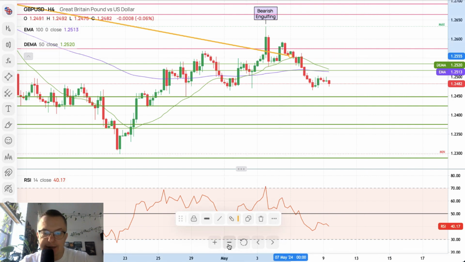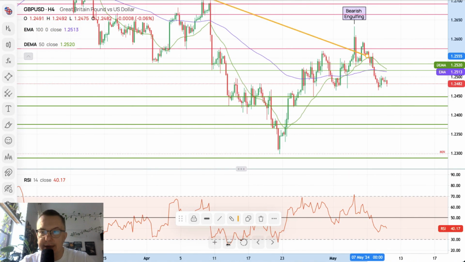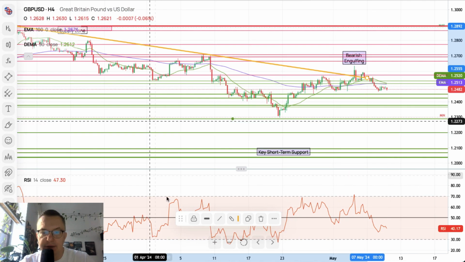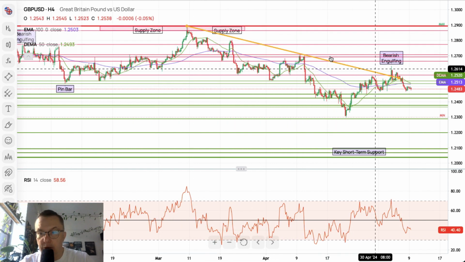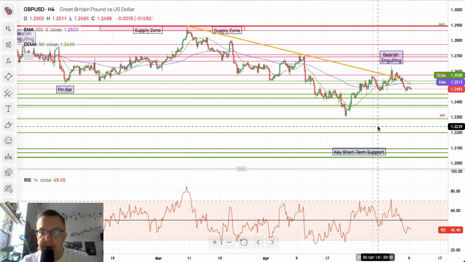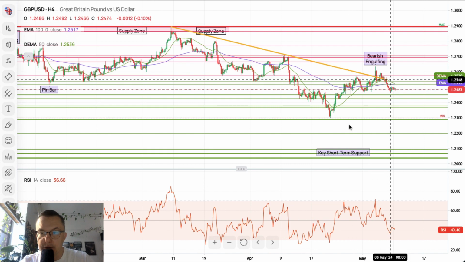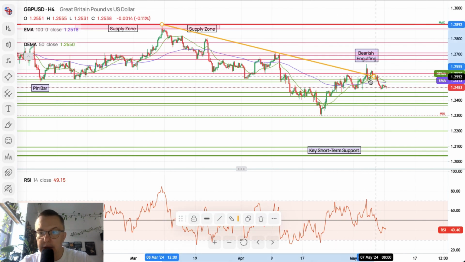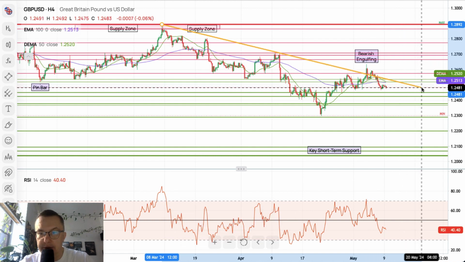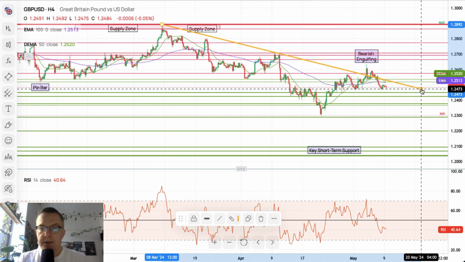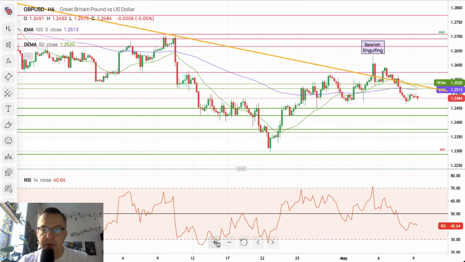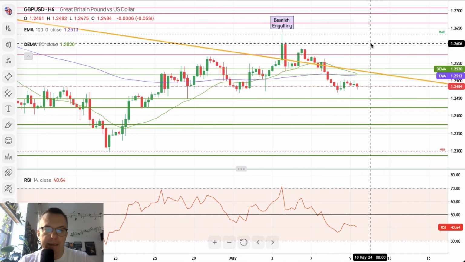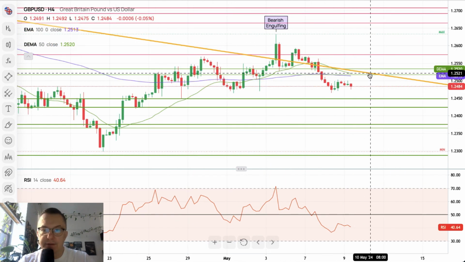Let me extend this trend line, so I will zoom out again, so you know that this is a very important trend line. There was a fake breakout above this trend line, but I want to make it a little bit longer, move it a little bit to the right. There you go. We can see straight away that the market is still trading below this trend line. Let me zoom back in. We are trading, of course, below this trend line.